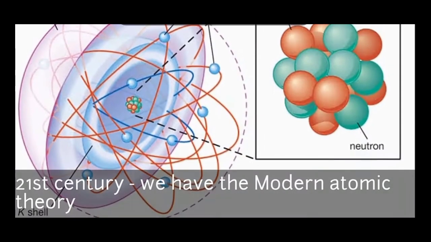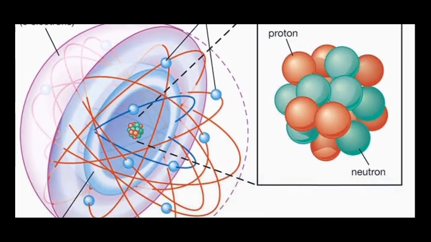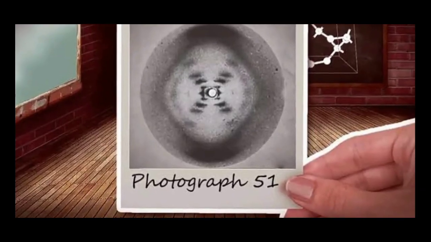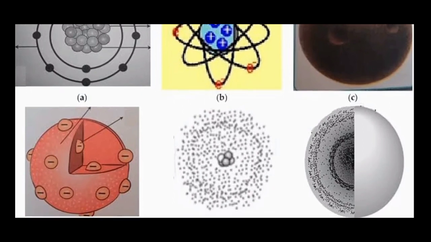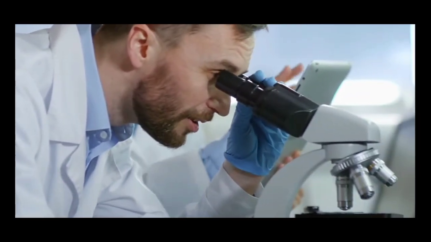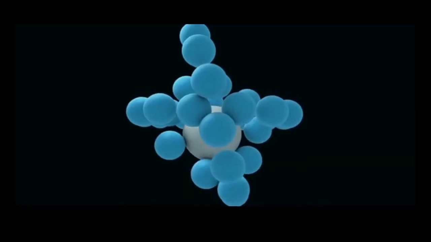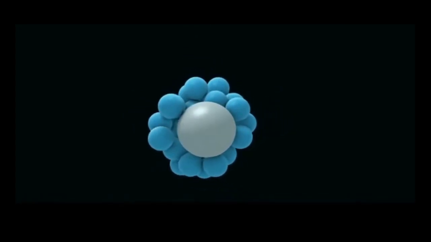In the 21st century, we have the modern atomic theory. The modern atomic theory states that atoms of one element are the same, while atoms of different elements are different. That is, atoms of the same element with the same number of protons but different numbers of neutrons are called isotopes. Most naturally occurring elements exist as isotopes.